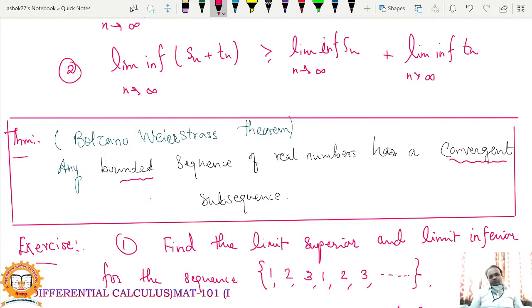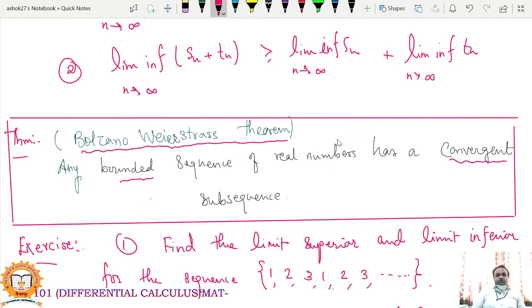So this is the statement of the Bolzano-Weierstrass theorem. It is a famous theorem and its proof exists, but we are skipping the proof of this theorem. The statement is important, as it may be asked in objective questions, being a property of bounded sequences.